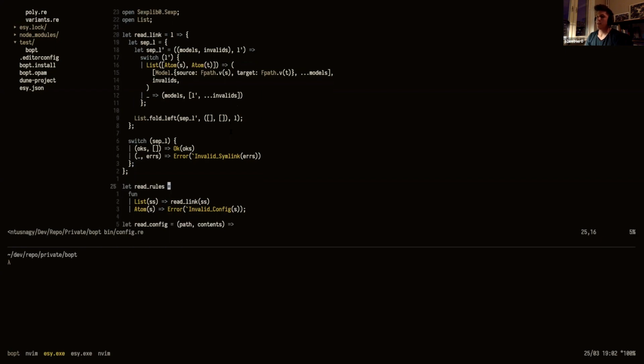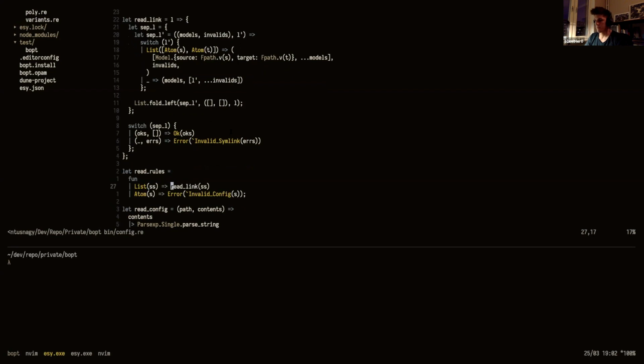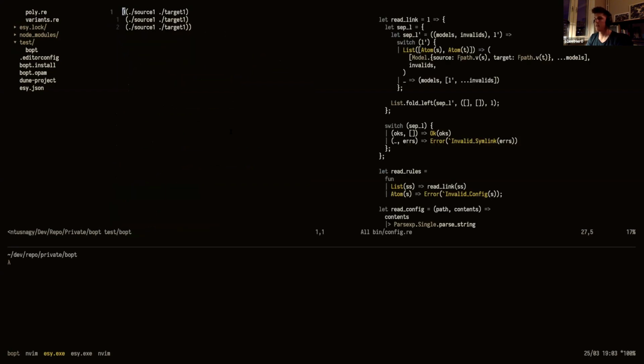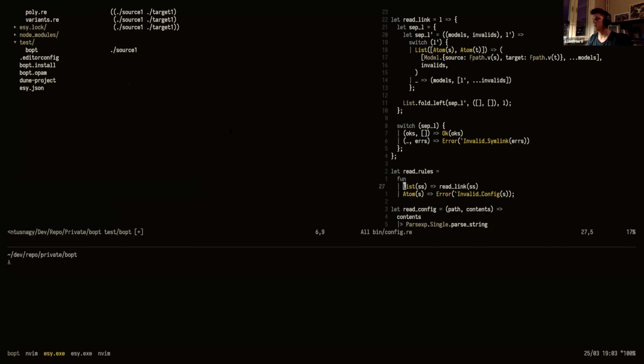And then we go to the function calling this function. Read rules is the function that calls this read link. The type of read rules is that we get an S expression and we read that S expression. So here we do our first check. The first thing we need to check is, the config we read, is the outer thing in the config a list? Because if the S expression looks something like this, then we just have an atom, and we need this to be a list. So we need the outer thing to be a list, and this is basically the thing this read rules is doing.